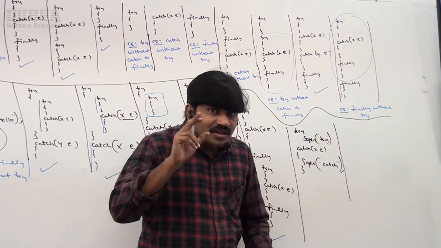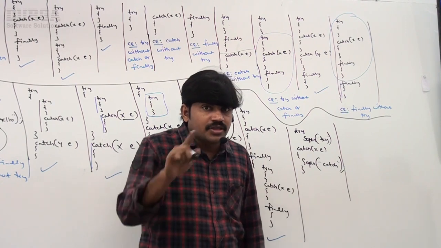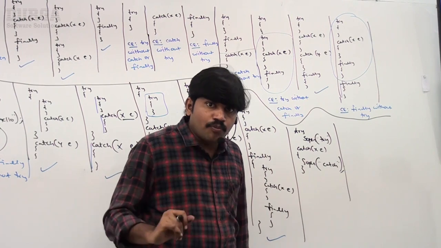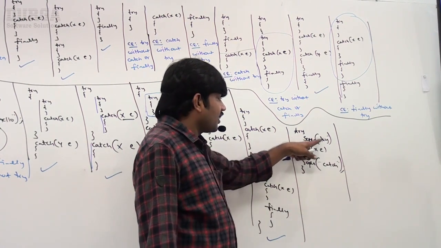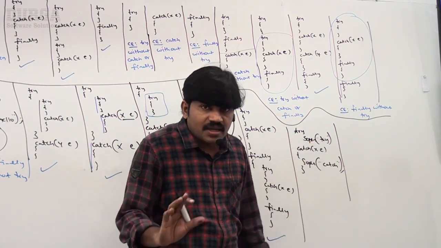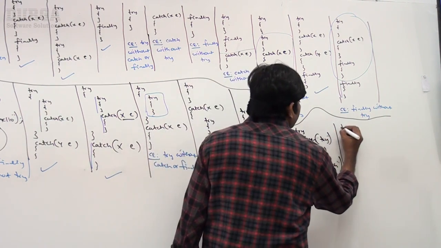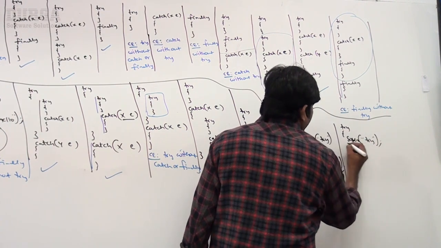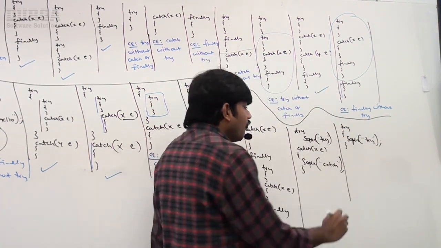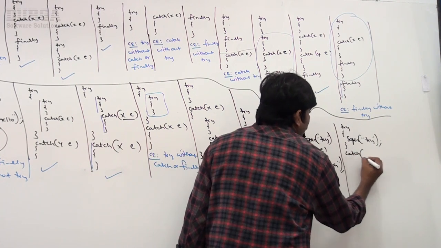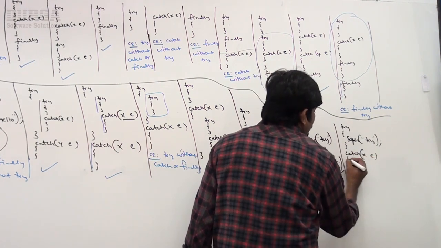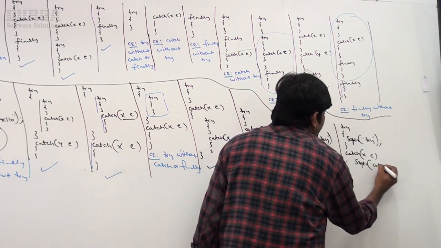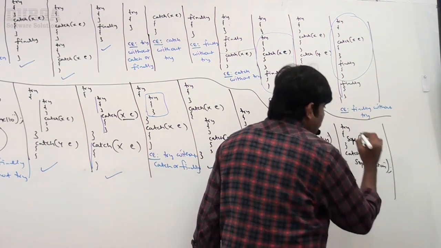Somewhere in our earlier flow control topics we discussed it, right? Without curly braces you can take only one statement, like for the if statement, while statement, for loop, as we covered. Here also the try block contains only one statement. That's why I'm not taking curly braces. Same here: try System.out.println. For the try block I'm taking curly braces, but for the catch block I'm not taking curly braces. System.out.println in catch, that's all.